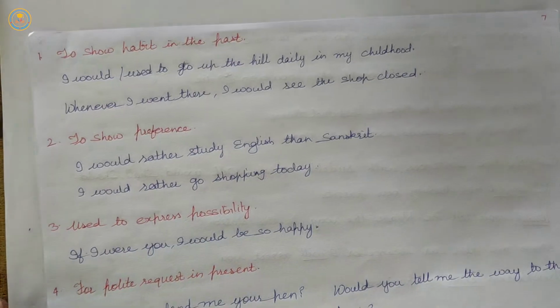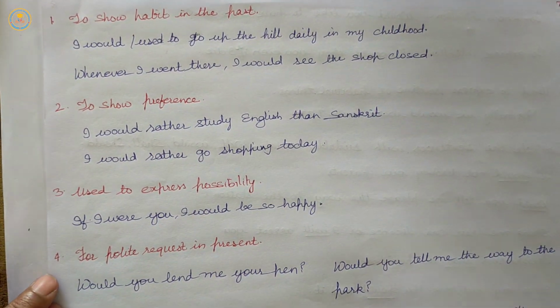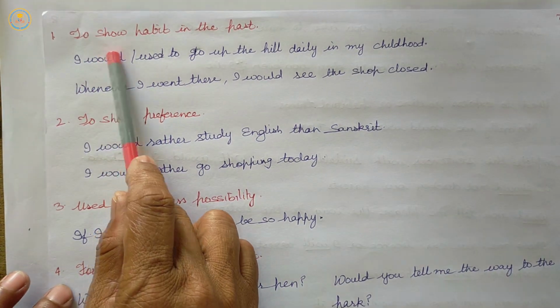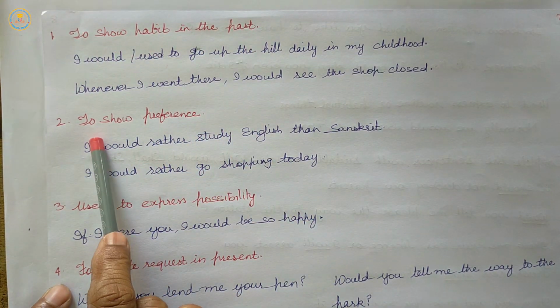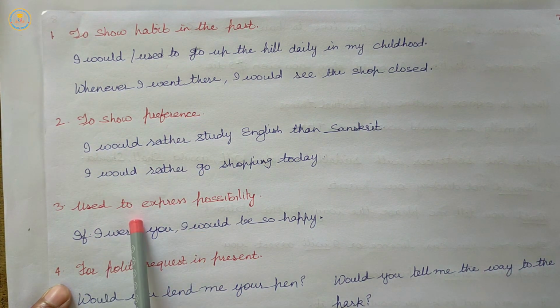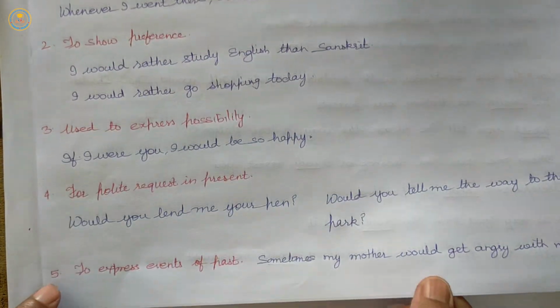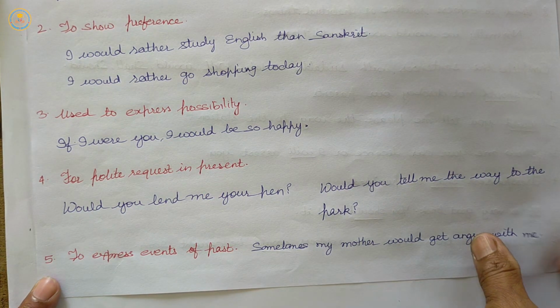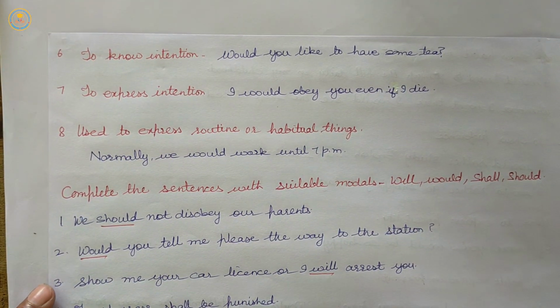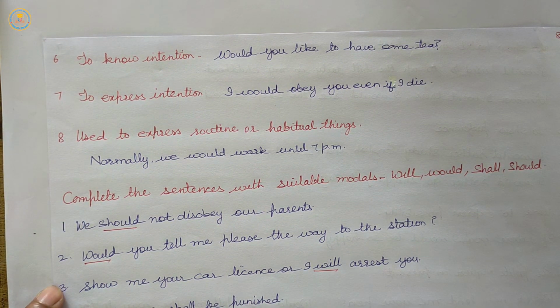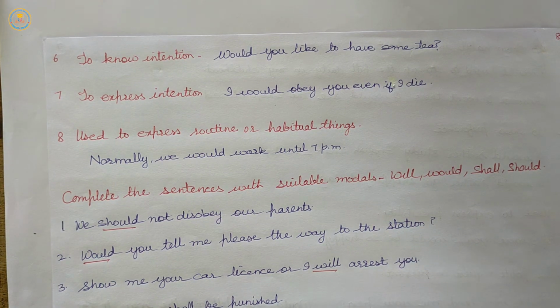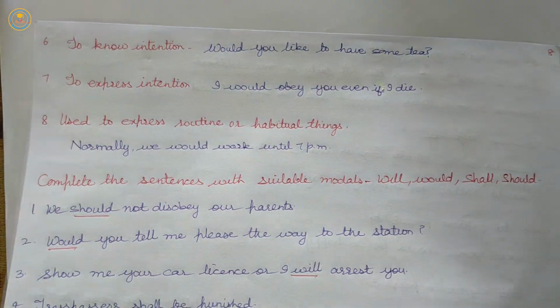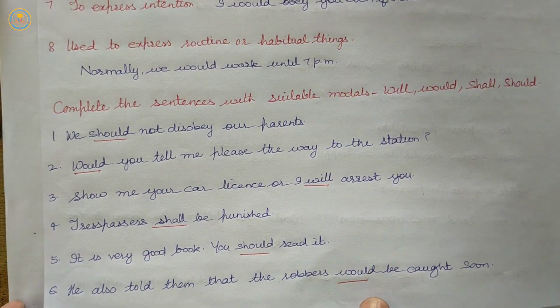So, here are some uses of the modal would. First, to show habit in the past. Next, to show preference. Next, to express possibility. Fourth, for polite request in the present. Next, to express events of past. Next, to know intention. Seventh, to express intention. Next, to express routine or habitual things. So, today we have discussed modals shall, should, will, would.